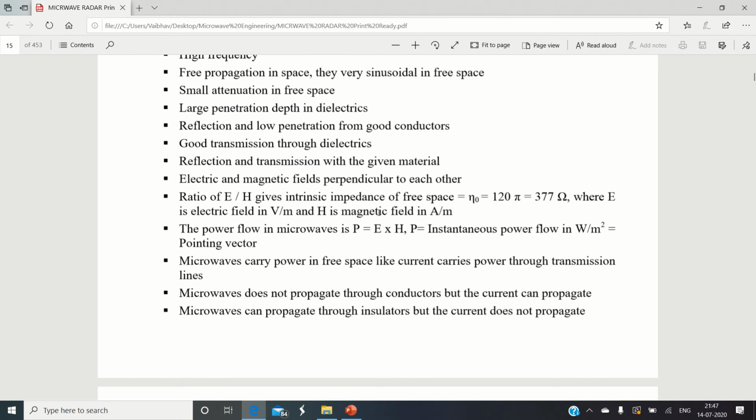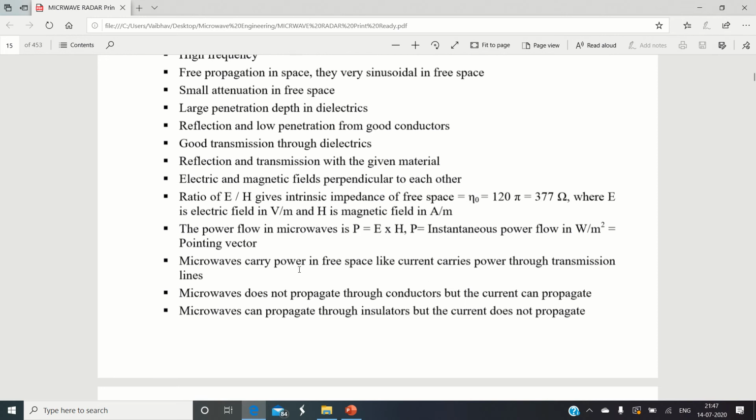Mainly this power is given by the product of the electric field and the magnetic field. Please remember, microwaves can carry power, and that's why they are useful in many applications. Microwaves cannot propagate through conductors, but current can.